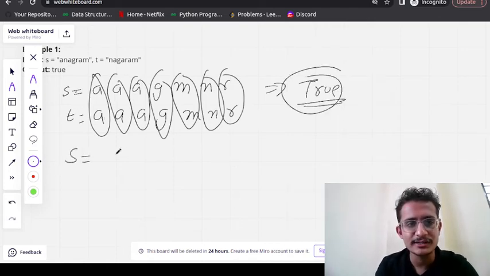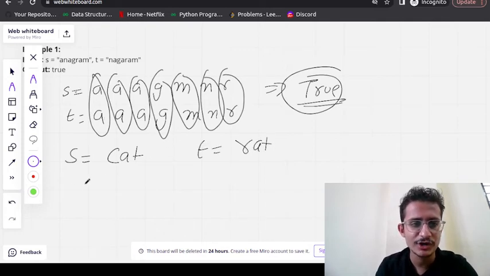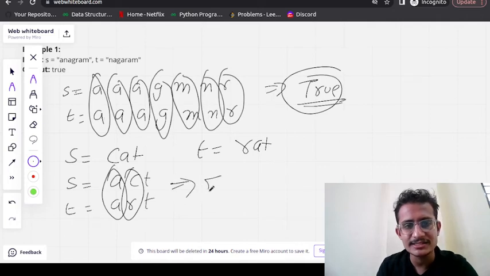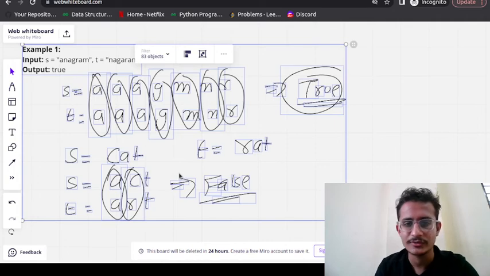Suppose you get something like cat and rat. What will you do? You will sort them: A, C, T. You will sort them: A, R, T. A is matching, this is not matching. As soon as the letters are not matching, return false. Okay, this situation is also done.